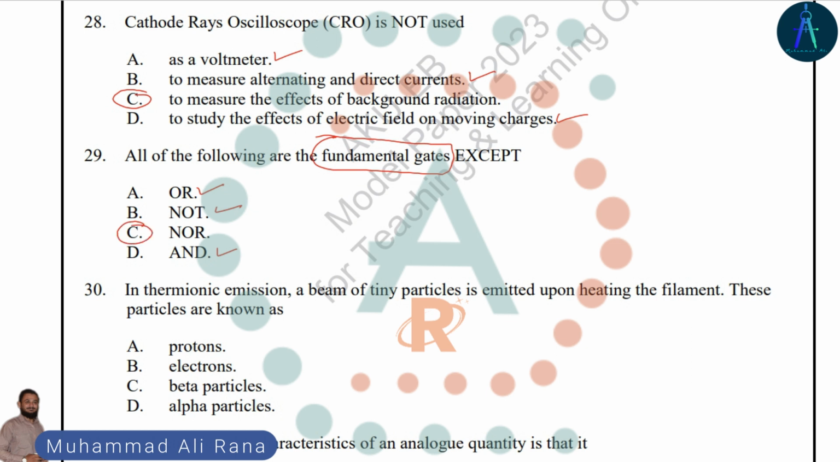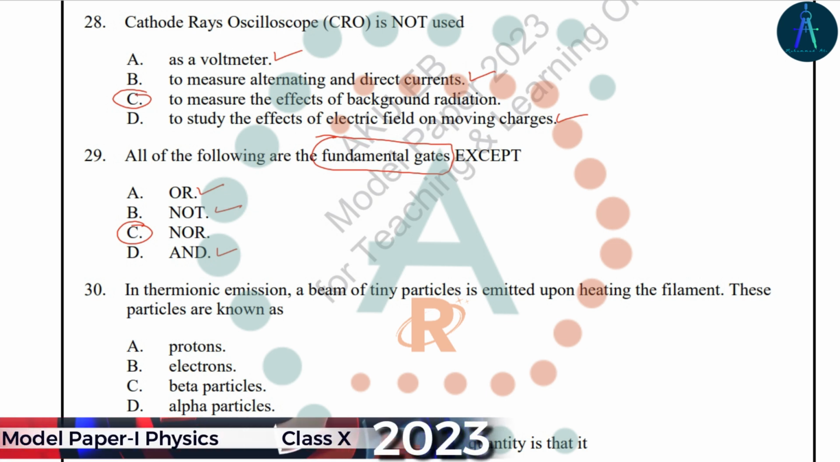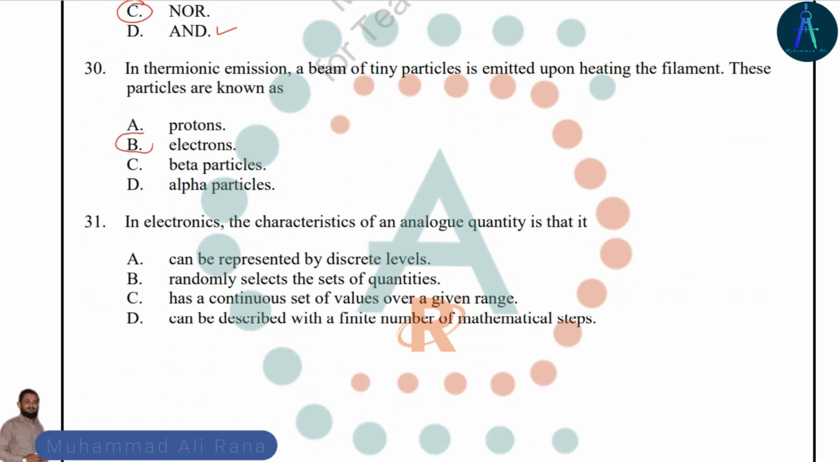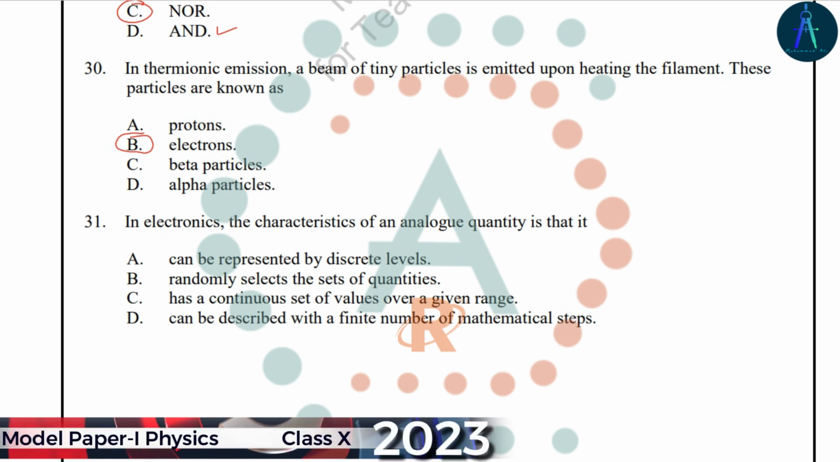In thermionic emission, a beam of tiny particles is emitted upon heating the filament, and these particles are known as electrons, because the thermionic emission process occurs at the surface of the metal, and the metal contains a large number of free electrons that are emitted when we heat the filament.